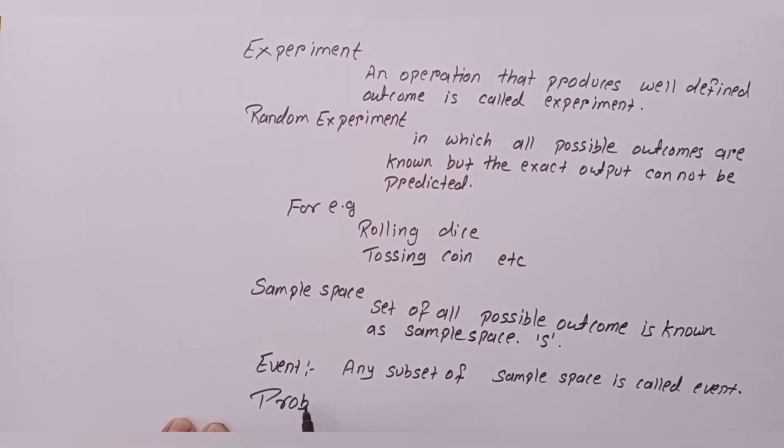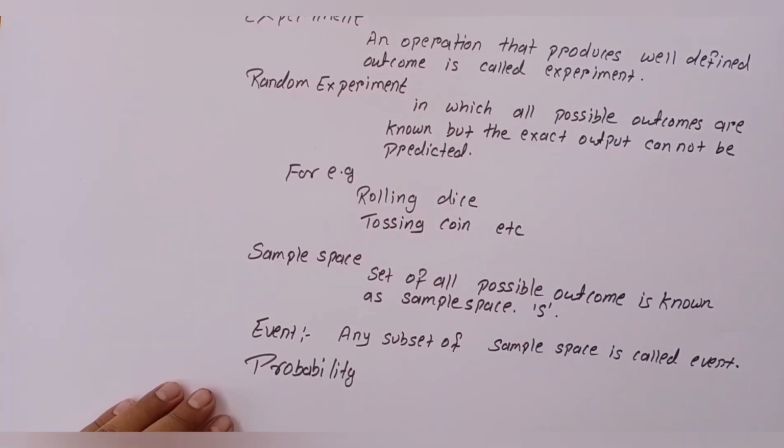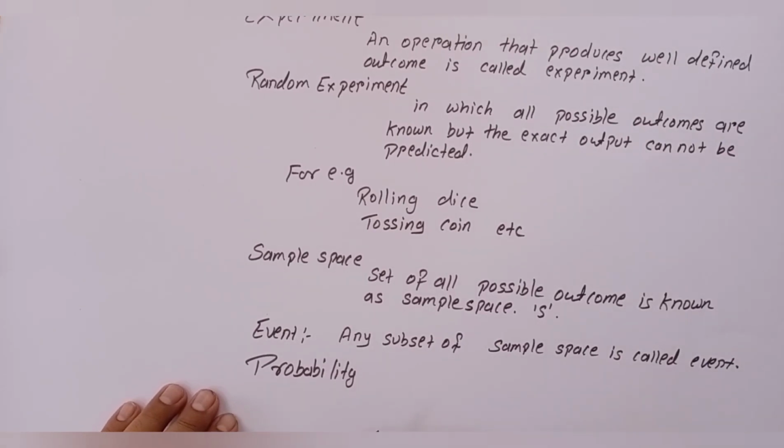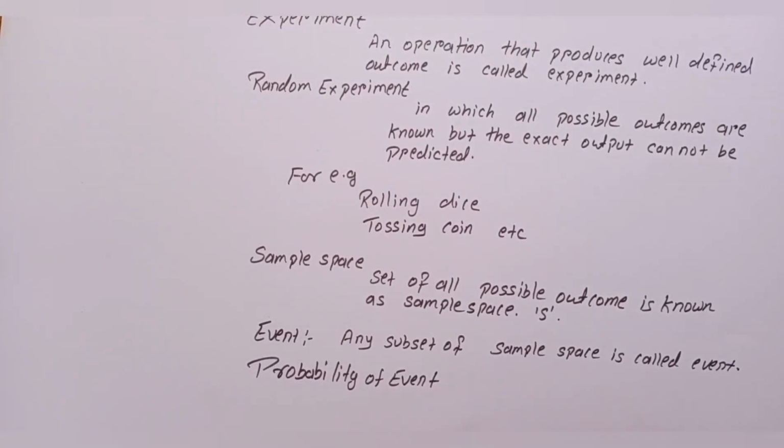Probability. Probability means possibility of occurrence or chances of occurrence. Now, what is the probability of an event? Or we can say, what is the chance of a particular event occurring, or what is the possibility of occurrence of an event?